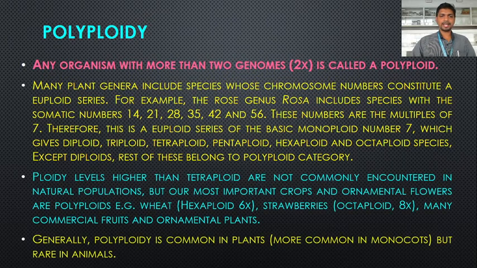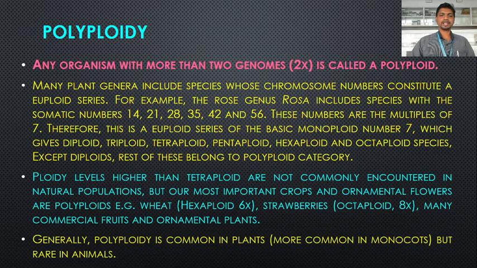Polyploidy levels higher than tetraploid are not commonly encountered in natural populations, but our most important crops and ornamental flowers are polyploids. For example, wheat, which is hexaploid, consists of 6 genomes or 6 sets of chromosomes. Strawberry, which is octaploid, possesses 8 sets of chromosomes.